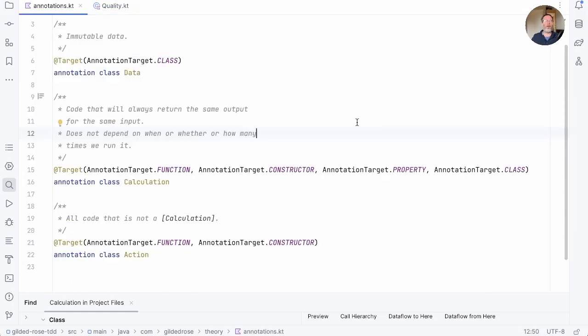So to wrap up then, we can characterize our code as immutable data. There's also mutable data, but we should try and avoid it. Calculations, which functional programmers would call pure functions, and also referentially transparent, which means that we can replace a function invocation with the value that it always returns. And there are actions, which are everything else. And without special pleading, any code that calls an action is itself an action.